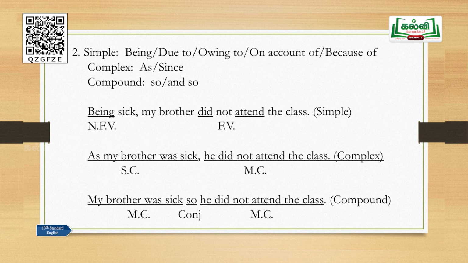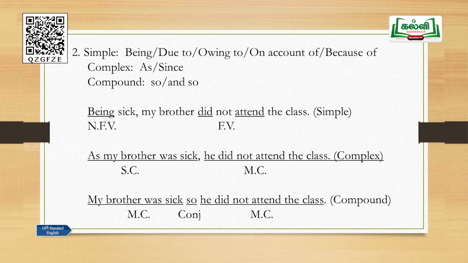Example number 2: being, due to, owing to, on account of, because of. You will come across all these only in simple sentences. When you have any one of these in a simple sentence, you can use as or since in the complex sentence, and you will definitely get a correct complex sentence. And when you are writing a compound sentence, use so or and so. Let us go through the example.